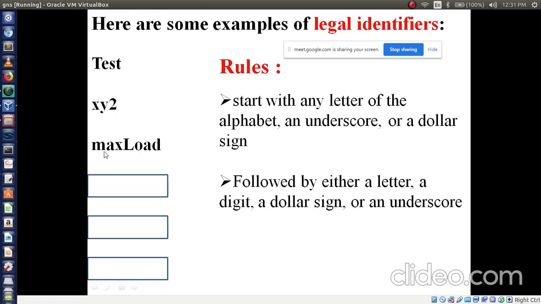Letters are there, right? A is a letter, X is a letter, L is a letter. Followed by letters we can use, or followed by dollar sign, or followed by underscore, up to the next level. As per these rules, this variable is valid. Kiran, it is valid, right?